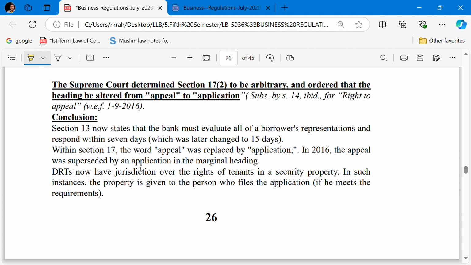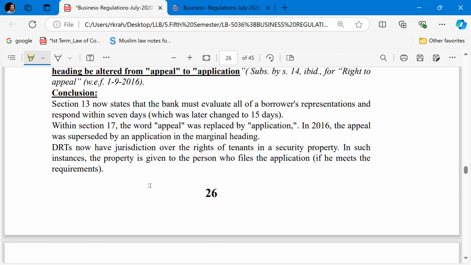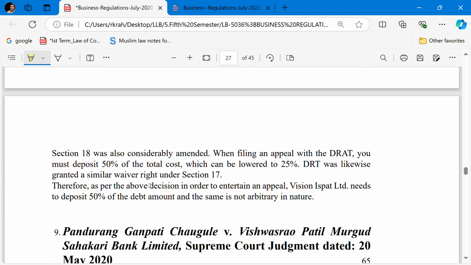Delhi rent tribunals now have jurisdiction over the rights of the tenants in the security property. In such instances, the property is given to the person who files the application if he meets the requirements. Section 18 was also considerably amended. When filing an appeal with the DRAT, you must deposit 50% of the total cost, which can be lowered to 25% if reasonable.